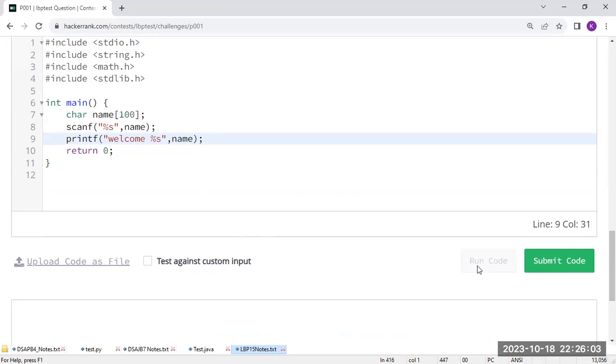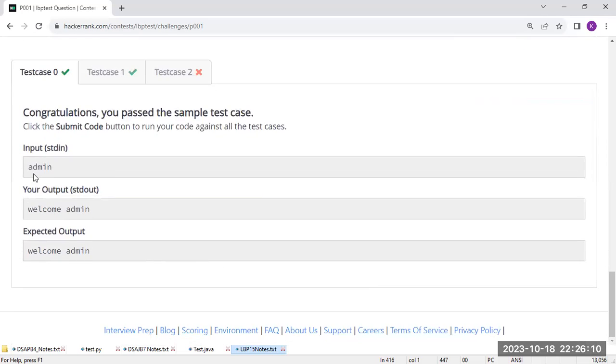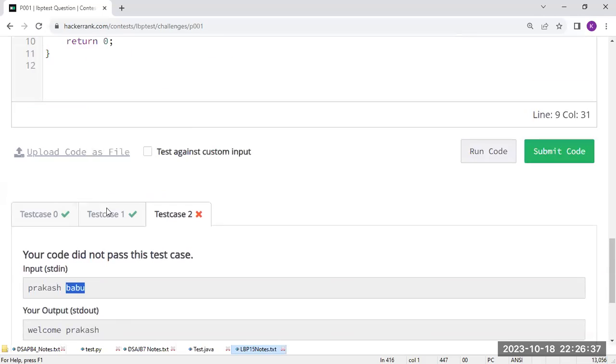Now I am going to run the code. Is the code going to execute or not? Are you seeing the first test case here? The first test case got completed. Whatever the expected output is, your output matched. The second one is also working, but the third one has some issue. If you open this, the expected output is welcome Prakash Babu, but your output is welcome Prakash. It is not taking the second word.